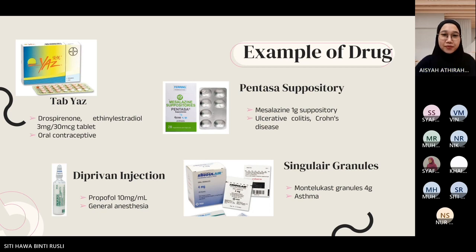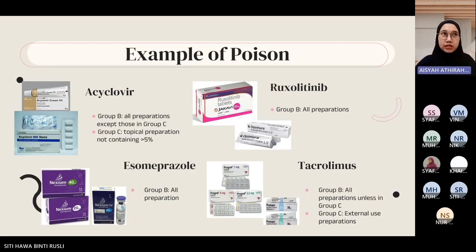Next. Examples of poison, which are in the first schedule of the poison list, include acyclovir, an antiviral, ruxolitinib, an immunosuppressive and anti-inflammatory, esomeprazole for peptic ulcer, and also tacrolimus, which is an immunosuppressive.